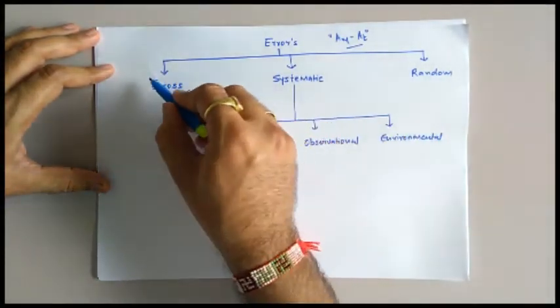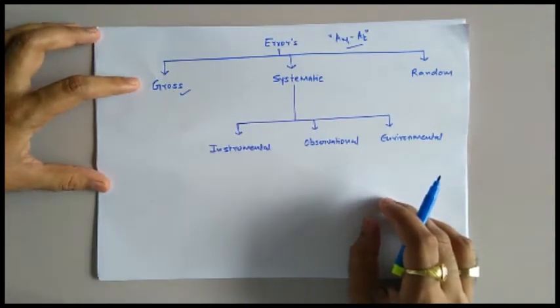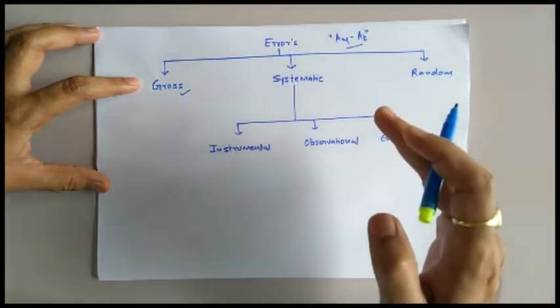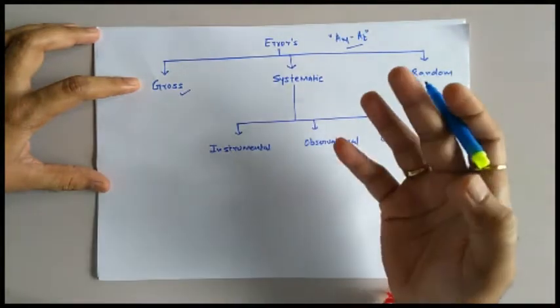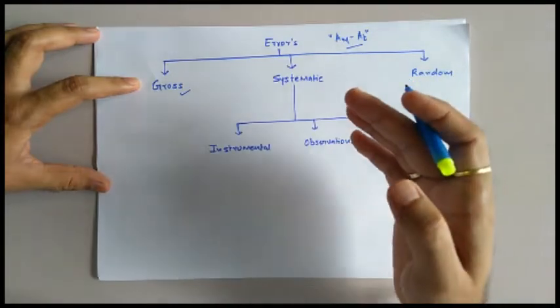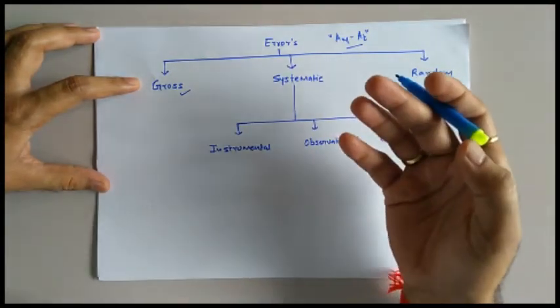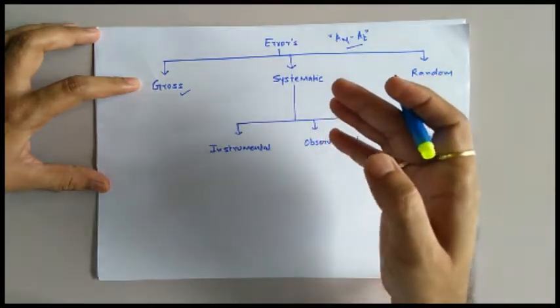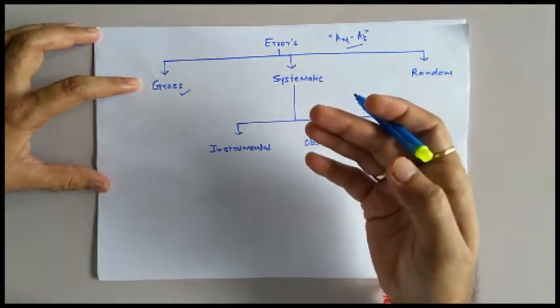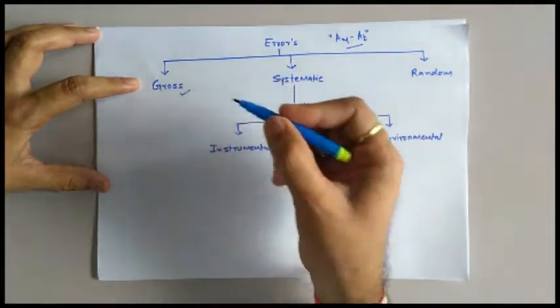Now what is gross error? This class of error includes the errors which occur in a measurement process because of human mistakes. For example, if the observer makes some mistake while recording a reading or while taking a reading of an unknown quantity, then the error occurring because of human mistake is considered in the gross error category.